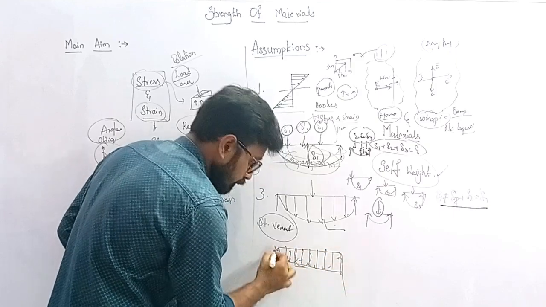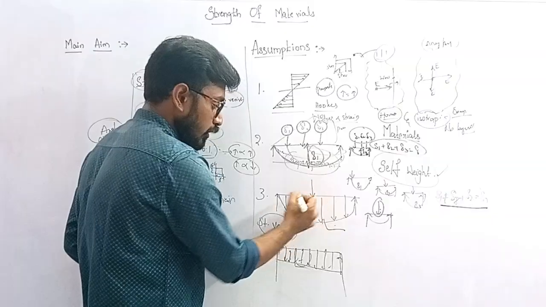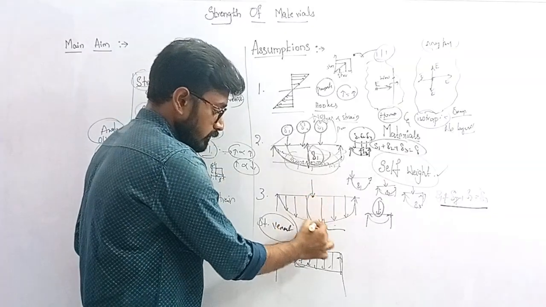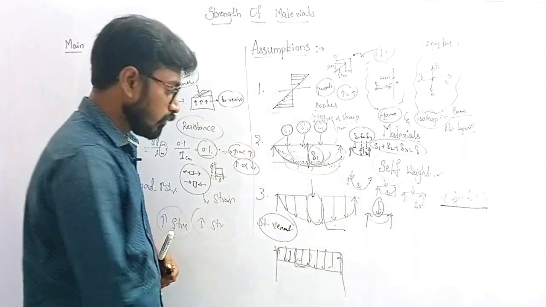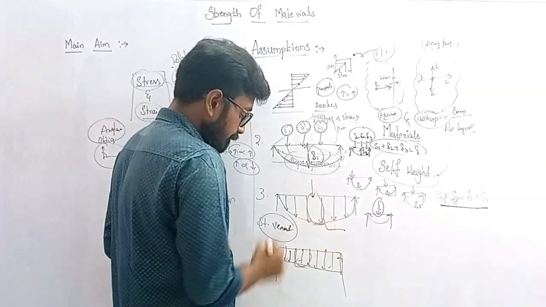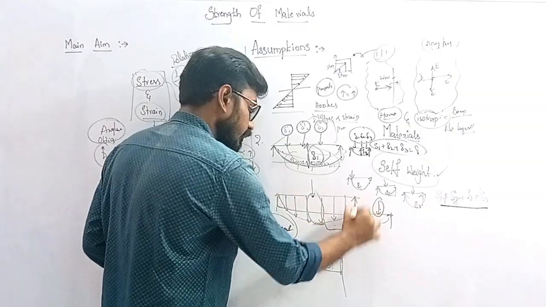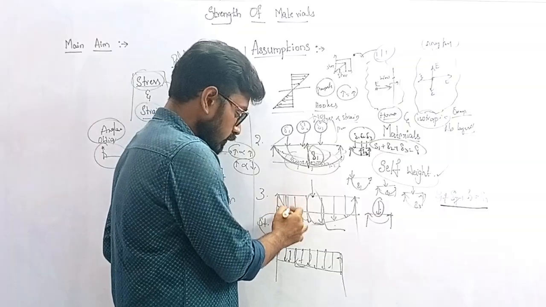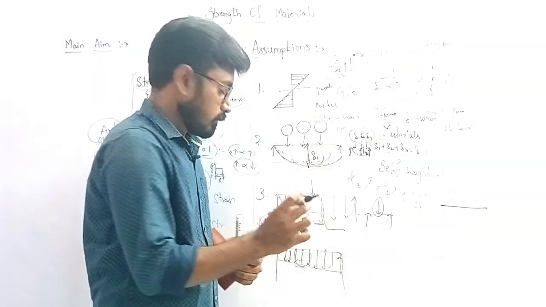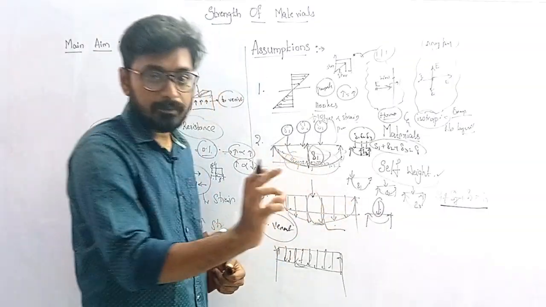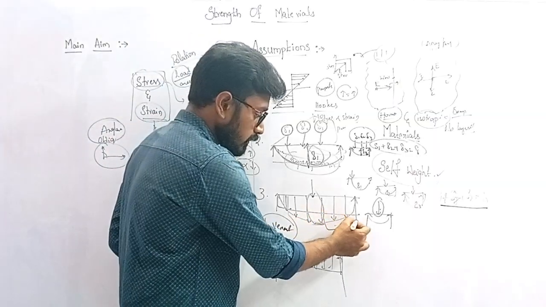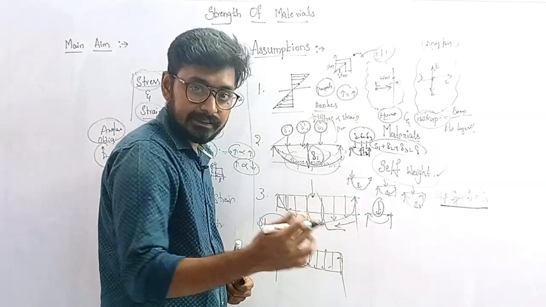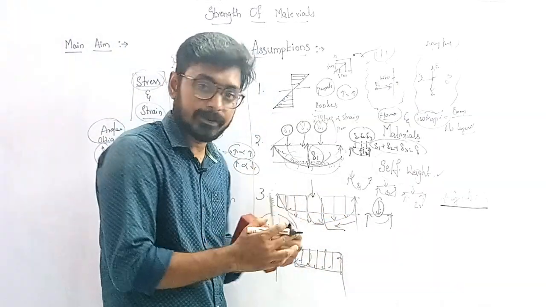That means if this is the point of application of load, here the load intensity will be more, but we are considering it as uniform because it is hard to analyze every part of the beam. As the load intensity changes from point to point, we would need to design it separately.